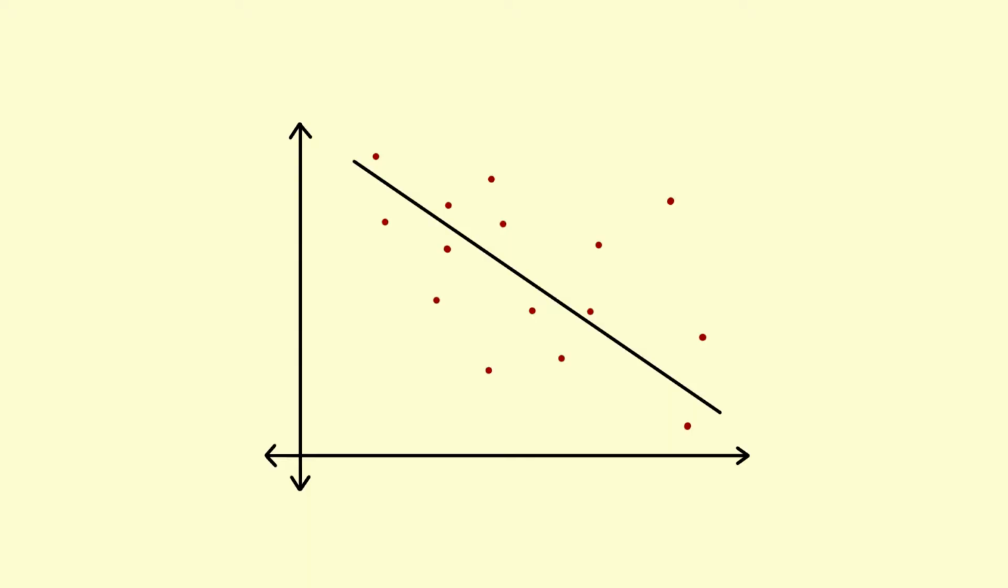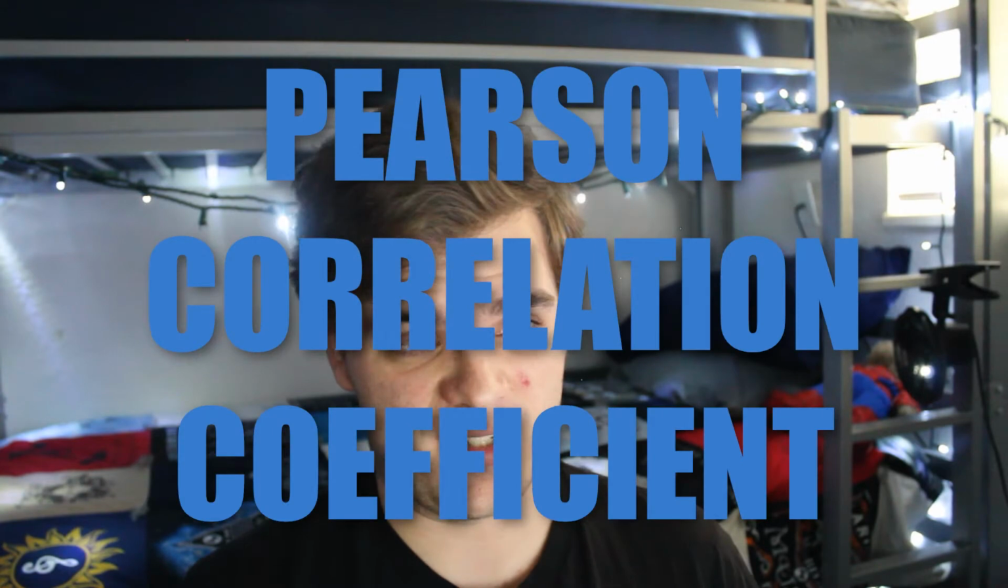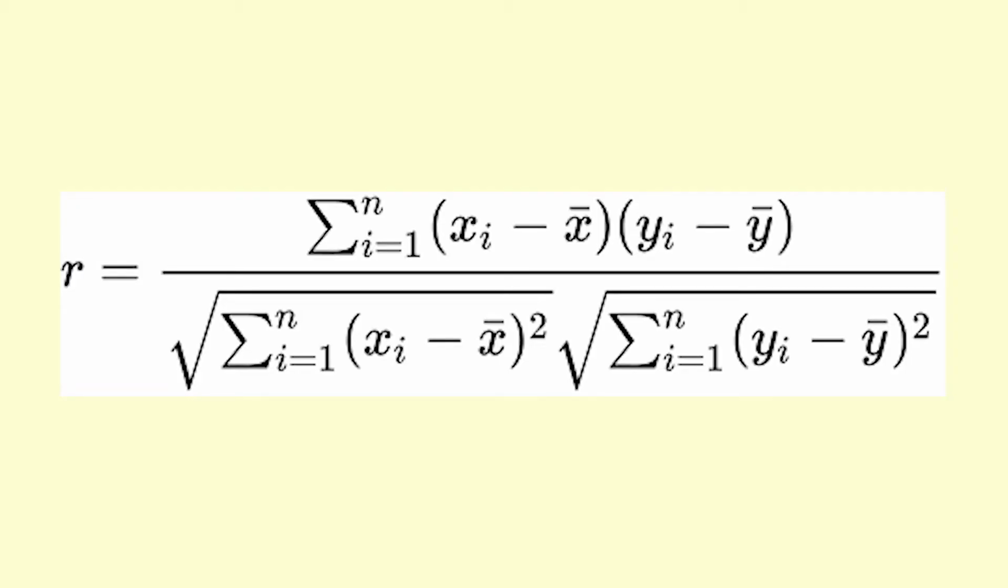I work in data science. Within data science, we often take a look at how different sets of data correlate. The simplest form of this is called the Pearson correlation coefficient. The fancy formula for this is this. This helps us understand roughly how well data lines up.